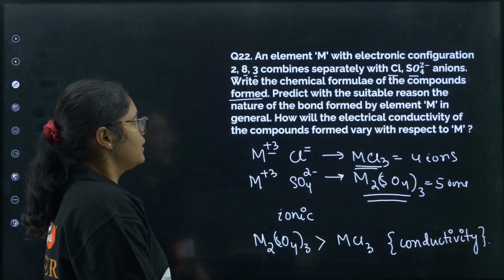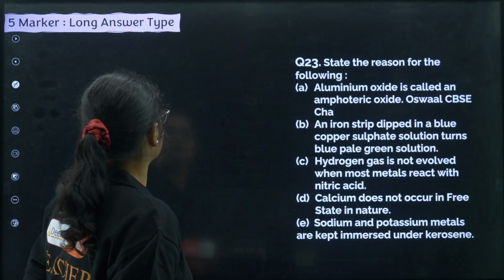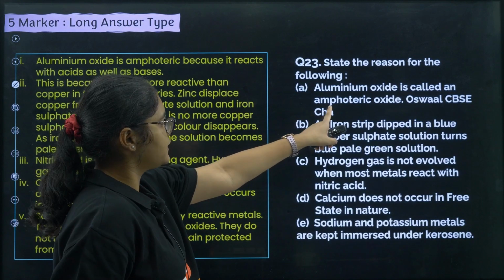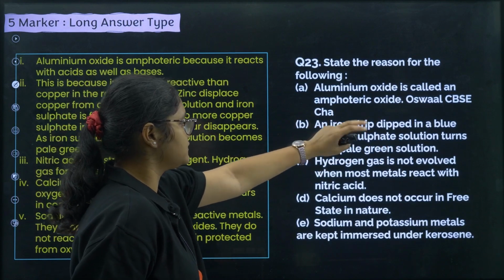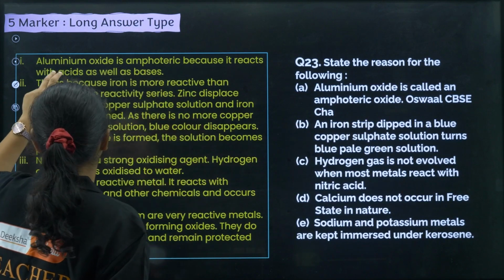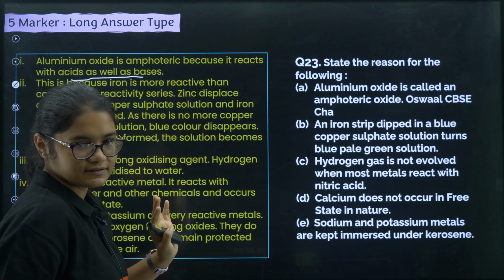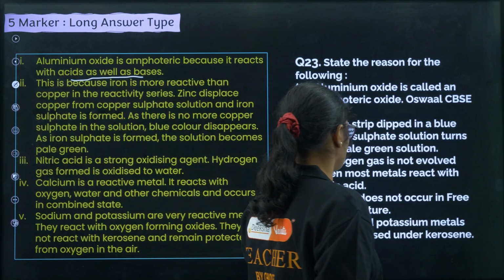Clear? Now next question, number 5 marker, state the reason for the following. Aluminum oxide is called an amphoteric oxide. This was a question from Oswald. Aluminum oxide is amphoteric because it reacts with acid as well as bases, right? That is the definition for amphoteric oxide.